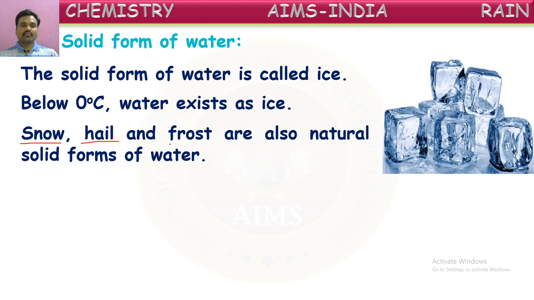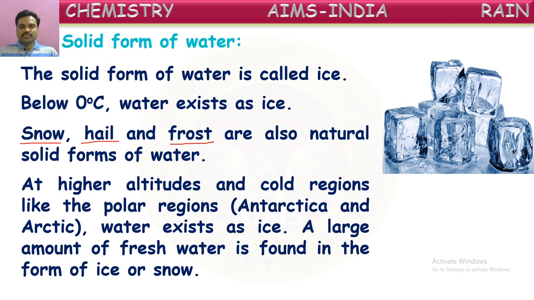And one more, frost. In very cool countries, when it is raining, the water droplets immediately turn into flakes. The water present in the atmosphere, instead of droplets of water, converts directly into flakes of ice. The flakes of ice will come down. That is called frost. So these are snow, hailstones and frost. These are all naturally existing solid forms of water.